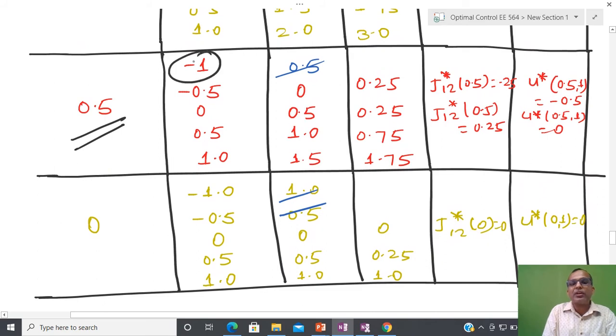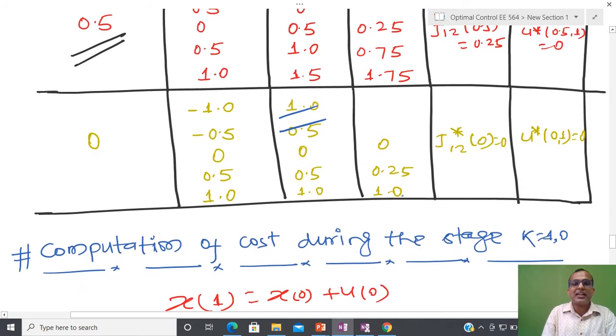Similarly, I will do it for 1, and here you can see that I have started from 0.5, and after applying control, if it remains the same, that is apart from 0, then you have to remove that, because you are applying -1 and after that you are leaving here, and again you can minimize. Similarly, here I have started from -1, and I am at 0, and I have to move from any other point to 0. After applying minus control, some -1, if I am at 1 or 0.5, meaning a positive value, then I have to remove that again. So 0. Here if I am at 0.5, then I will remain there.